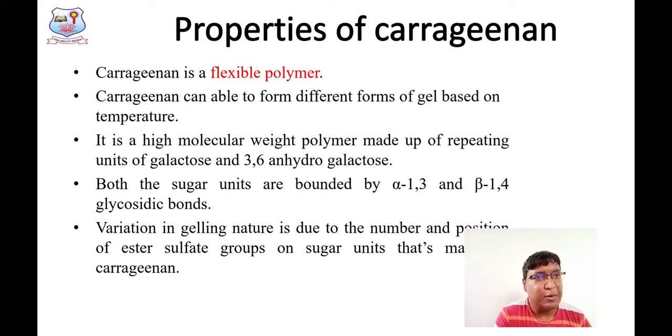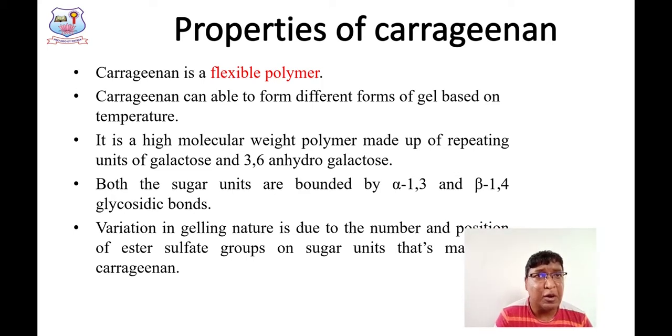In the presence of water, carrageenan will definitely form gel, but the type of gel, whether it is complete gel or semi-solid, the consistency of the gel is influenced by the temperature of the molecule or temperature of the environment in which the polymer is present.